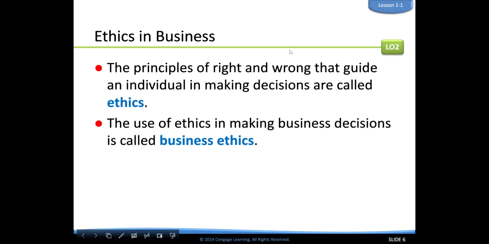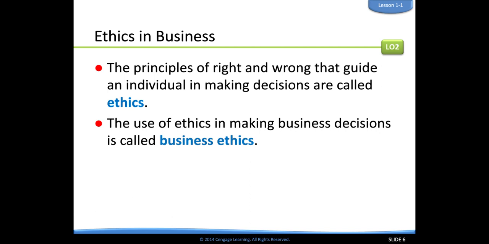So ethics in business. Some of you may know what ethics is. Some of you may not. Ethics is the principles of right and wrong that guide an individual in making decisions. Okay, so you think about these large corporations that have lots of transactions going in and out. Do you suppose the temptation to do things that are not on the up and up is there? Yes.